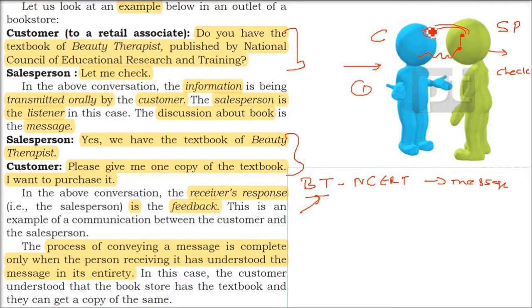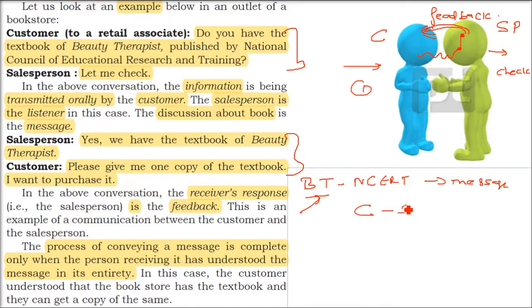And the customer is saying, please give me one copy of the textbook. I want to purchase it. So the receiver's response is feedback. After looking at the book, he said, okay, I'm going to give you the book. Customer says, I want to purchase it. So there is a complete cycle.